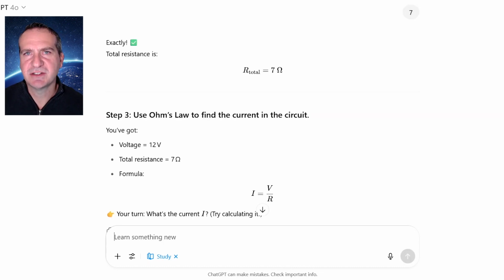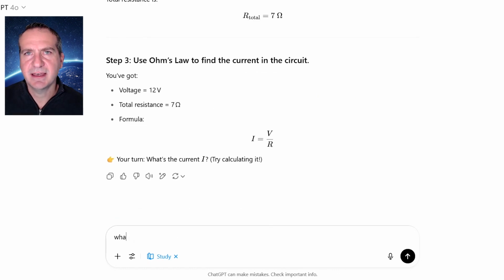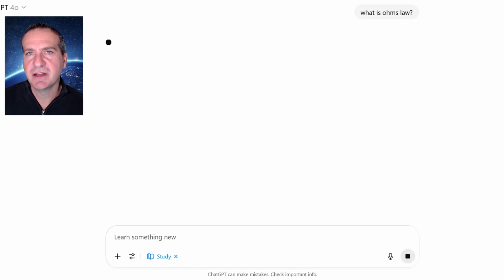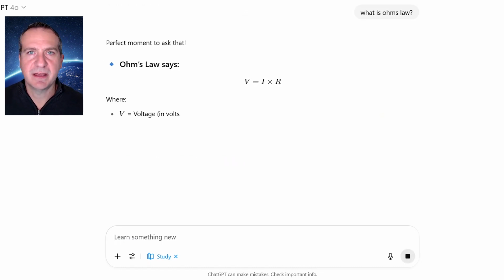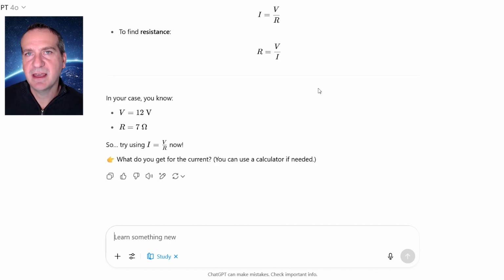If you don't know much about electrical circuits, you might be wondering, why do we need to apply Ohm's law? And that is okay. This is your opportunity to jump in and ask questions about what you don't know. And this is the great thing about using a platform like ChatGPT, where it's not just about the technology guiding you. It is an interactive and engaging process. For it to work correctly, you must ask questions in regards to any information that you don't know about. If you do that, you will learn. If you don't, you won't learn.